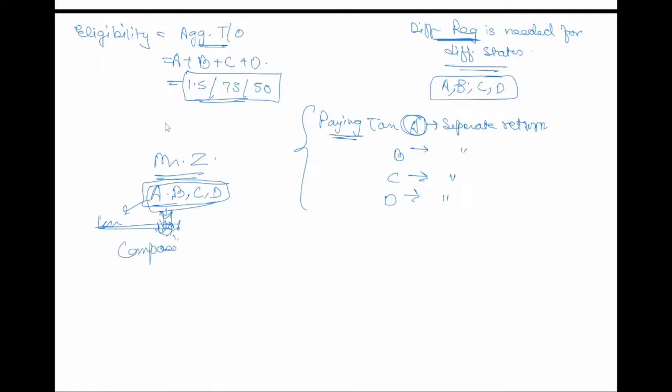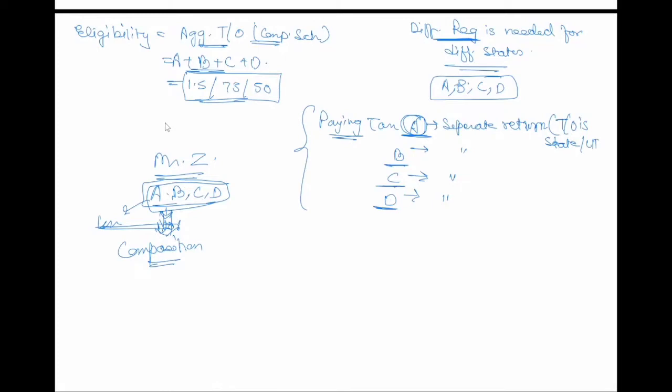But for checking the eligibility criteria, aggregate turnover is used in the composition scheme. For paying tax, A is a different unit, B a different unit, C a different unit, and D a different unit. So for paying tax, we will see turnover in that respective state or UT.